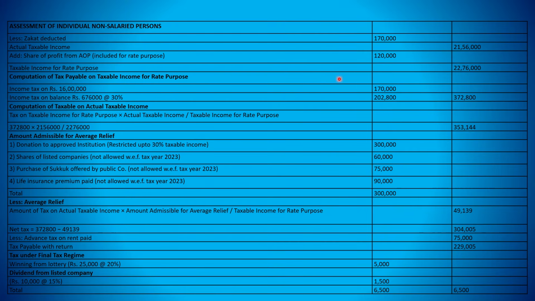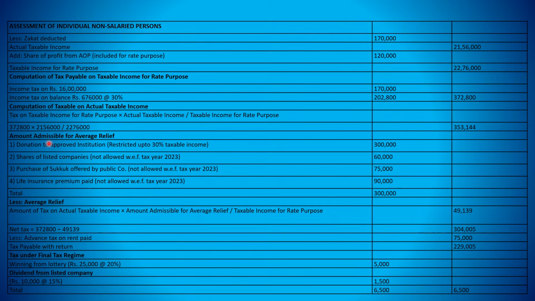So the total tax would be 3,72,800. So we can say, on this income 22,76,000, the income tax calculated is 3,72,800. This is the tax. Now, because we have used the share of AOP only for rate purpose, now we will get the